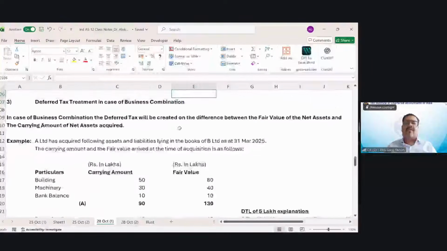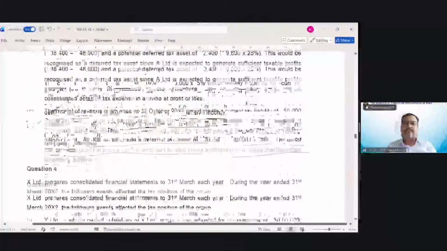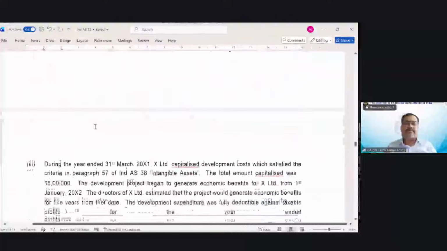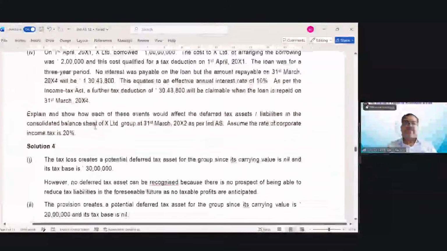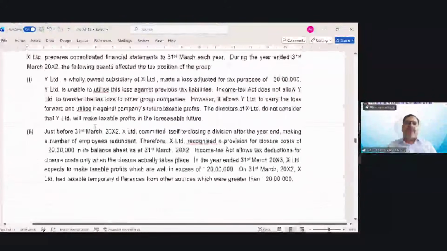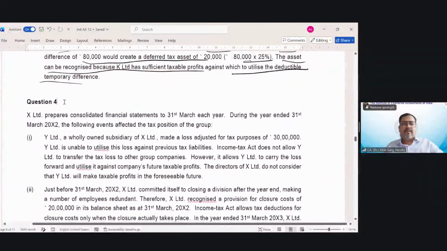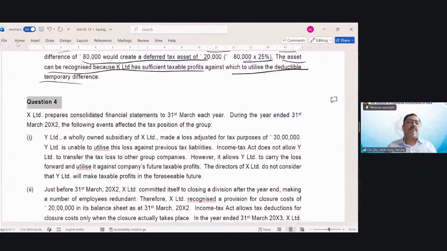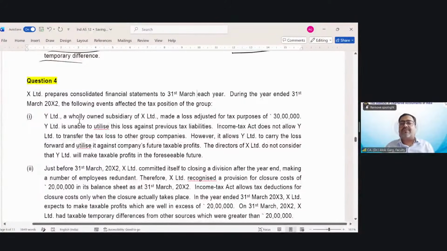Clear? Okay. Let's discuss question number 4 from the ICAI Word file. Question number 4. X Limited prepares consolidated financial statements to 31st March each year.